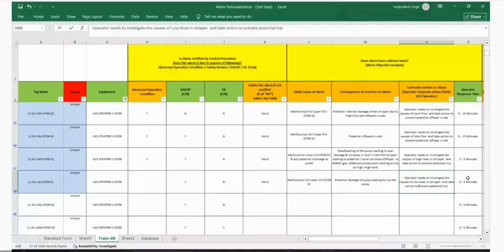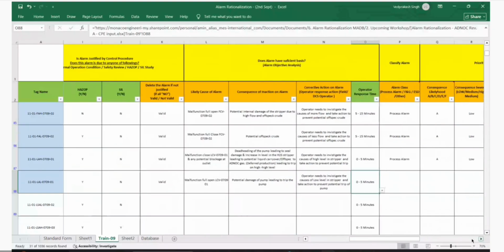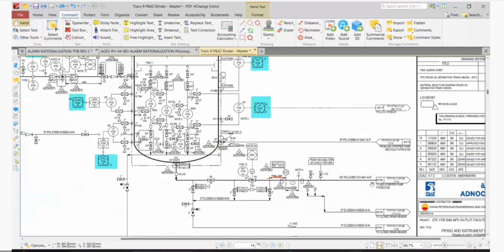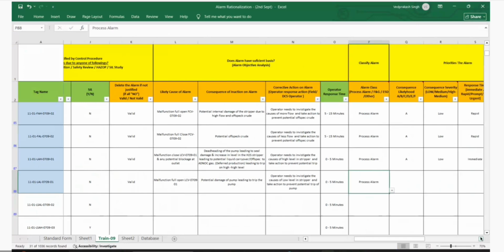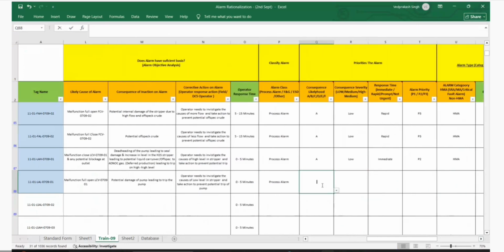Action to prevent the trip of pump. So what is the time you have, response time? I think it is more than 5 minutes, right? Also 1 minute. Also less than 5 minutes. Less than, it is also immediate. Okay, medium. And this is a process. This is A, this is low, this is immediate, and this is P2, right?